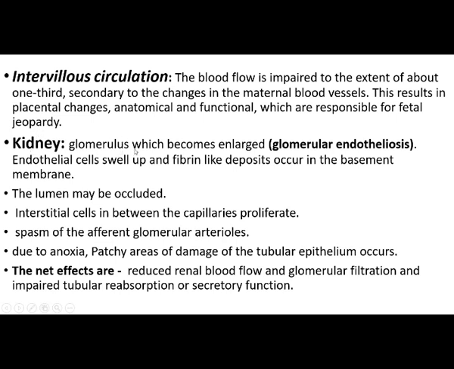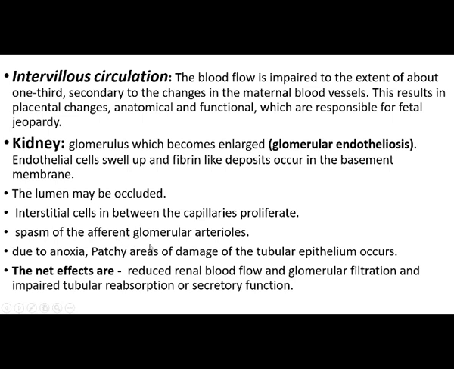Next we can see the changes in the kidney. The glomerulus becomes enlarged, that is glomerular endotheliosis happens, the endothelial cells swell up and fibrin-like deposits occur on the basement membrane. The lumen may be occluded, that is blocked, and interstitial cells in between the capillaries proliferate.